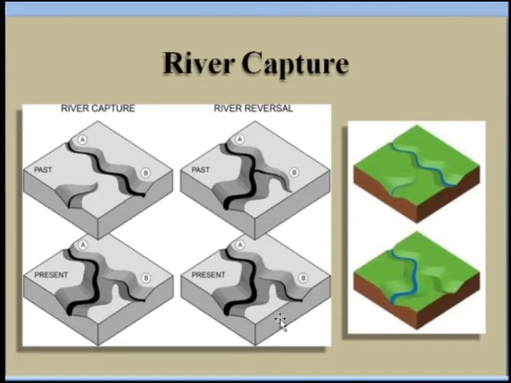Then after some time the volume of the water on this side is very large, and the small stream on this side is now separated. In the last figure you can see the main river which was flowing from A to B is now flowing from A towards here, we can say C. So the flow of the river has completely changed after some years. So this is nothing but the river capture.